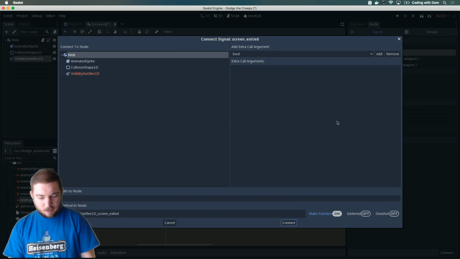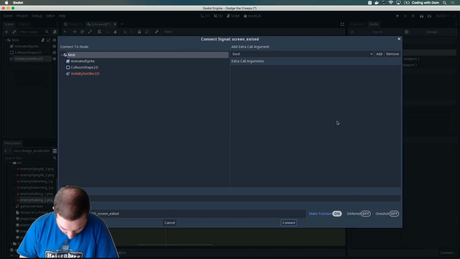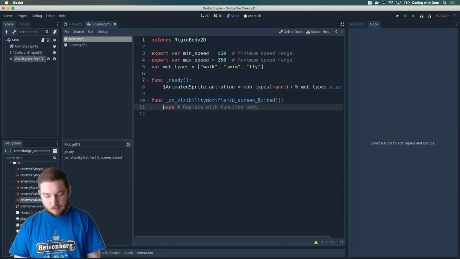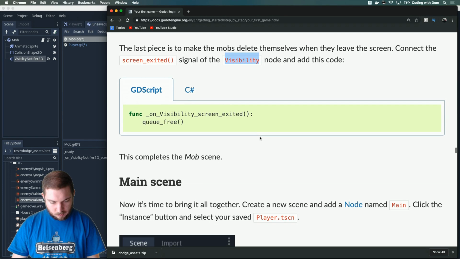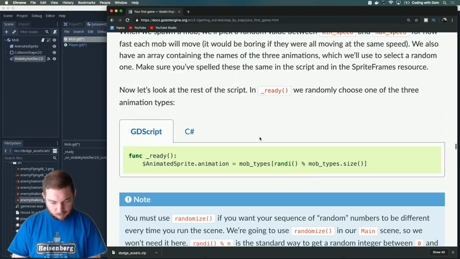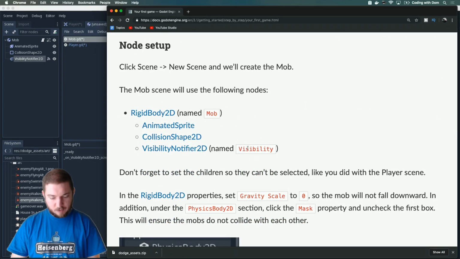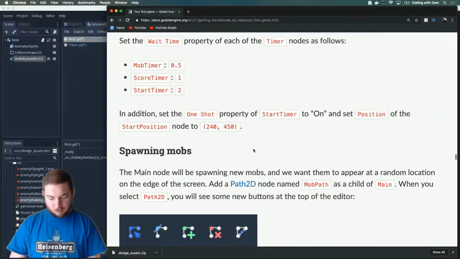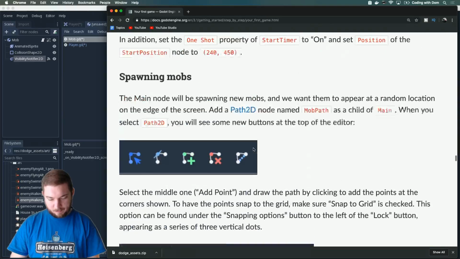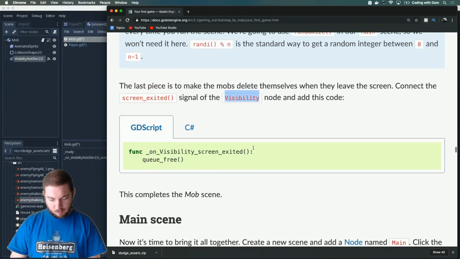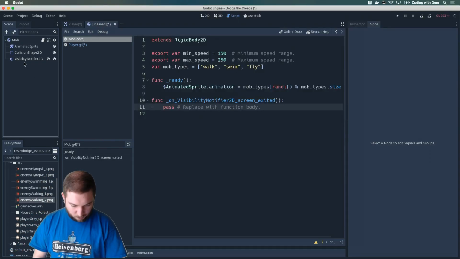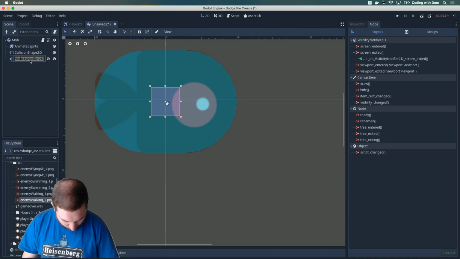Oh, okay, I understand this kind of thing now. It's so when I'm connecting it, what it means. Okay. Where is it? Oh, was I supposed to call it visibility? Named visibility. That's my bad. Where are we? Here. So let me call this visibility again.